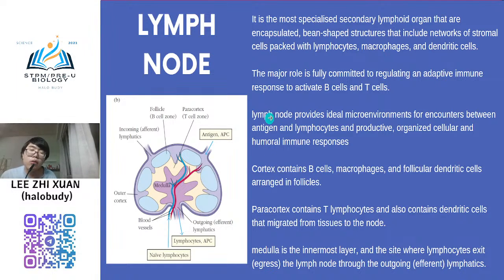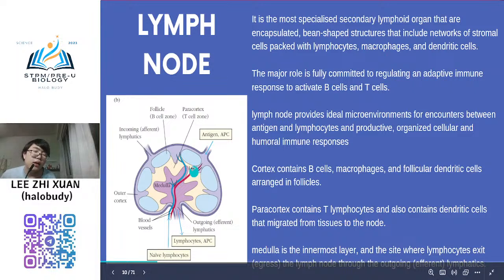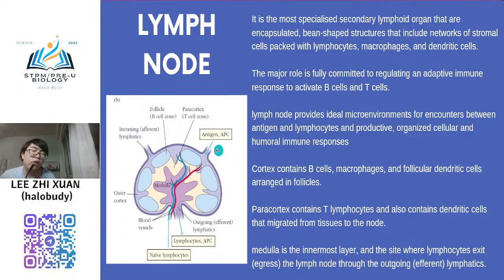Okay, so lymph node provides an ideal microenvironment for encounters between antigen and lymphocyte, and for productive, organized cellular and humoral immune response. Because it provides the environment between the antigen and lymphocyte, you will see that in lymph node there are a T cell zone and also a B cell zone, right? And then there is lymph. So your antigen will flow here.